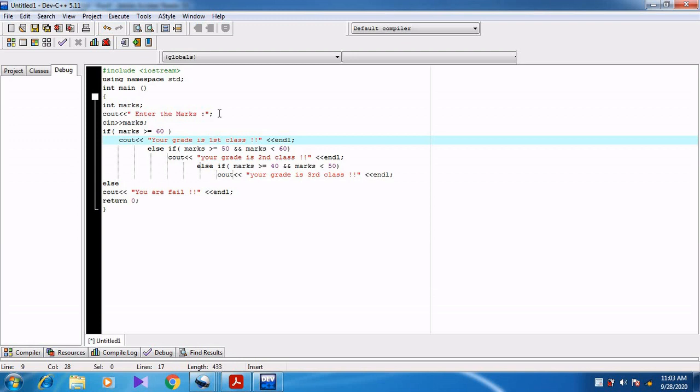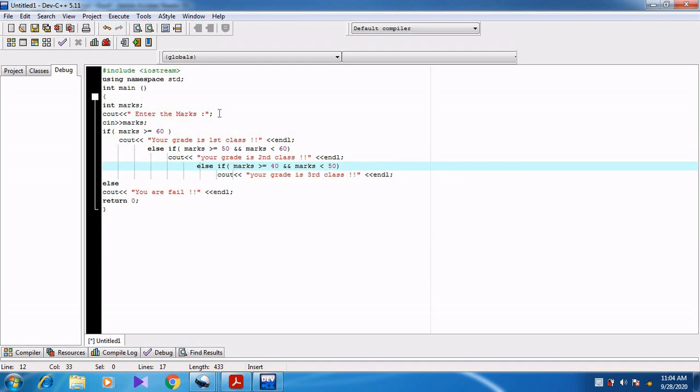When I give the value 50 to 59, we are going for another condition. Else if mark greater than or equal to 50 and mark less than 60. See here, we are using the logical AND operator. If the mark is greater than or equal to 50 and less than 60, so what is the grade? Your grade is second class.